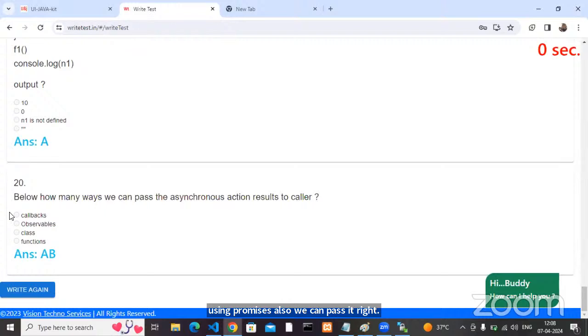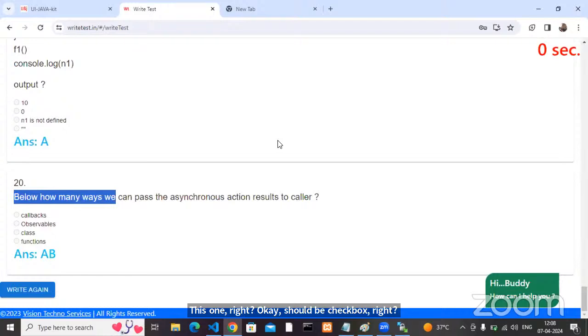Okay, here it should not be this one, right? It should be a checkbox, right? Okay, I'll check that one. Any other questions, anyone? Yeah, using callbacks, using observables also we can pass.